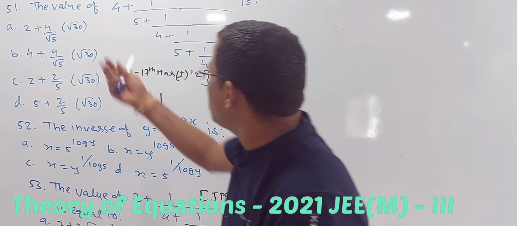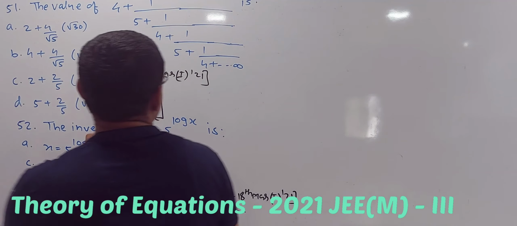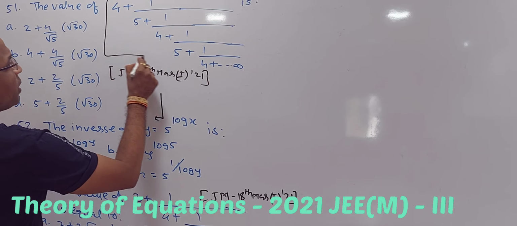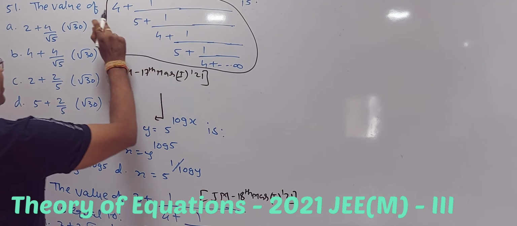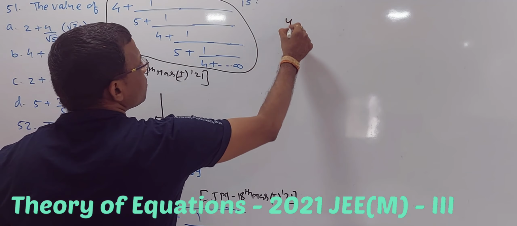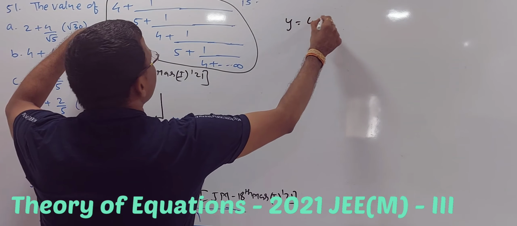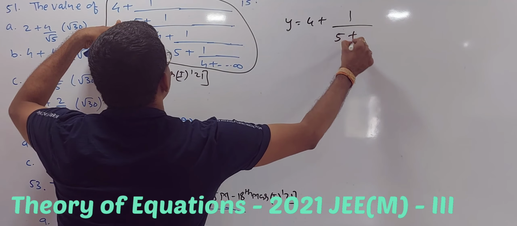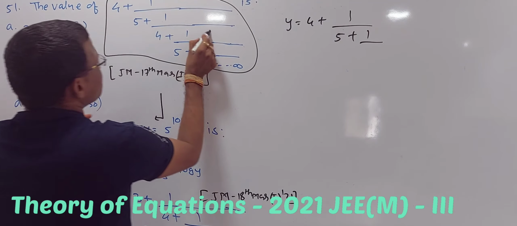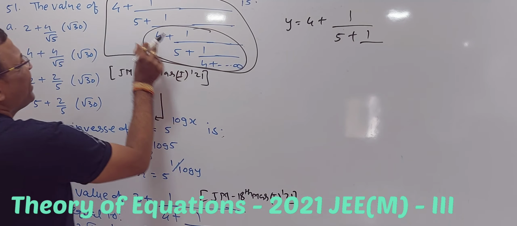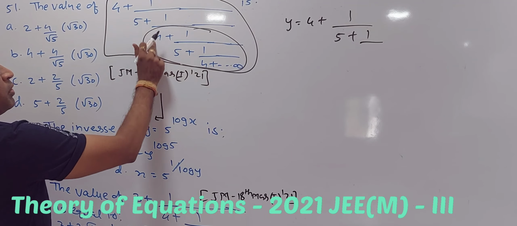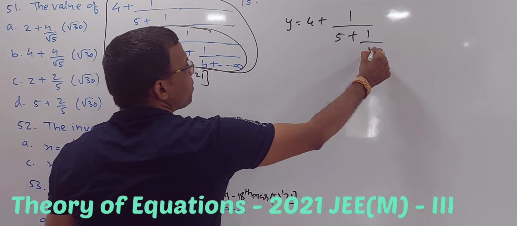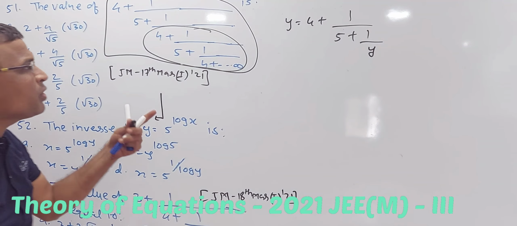They are asking the value of this particular function, 4 plus this. Fine. So let us say this is equal to y. So y is equal to 4 plus 1 upon 5 plus 1 upon 4 plus 1 upon 5, again like this, the same pattern is coming. So you have to replace it by y. Simple. Now you can solve it.